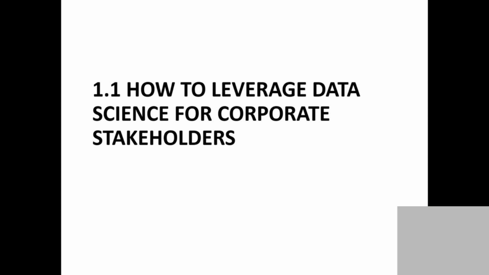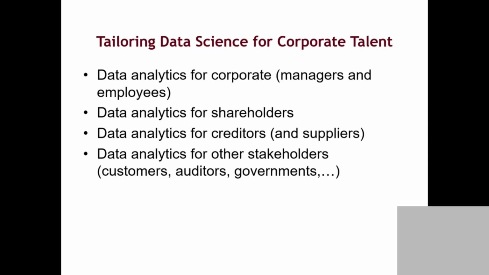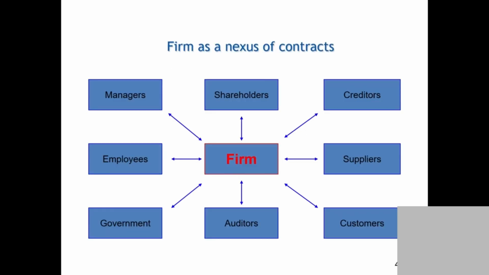So we talk about several things here. For example, how exactly we use AI for corporate managers, how we use AI for shareholders, how we use AI for creditors, how we use AI for customers, the governance. These are the central themes of this course and this textbook. You can see these are the different people we are trying to use AI to help, right?